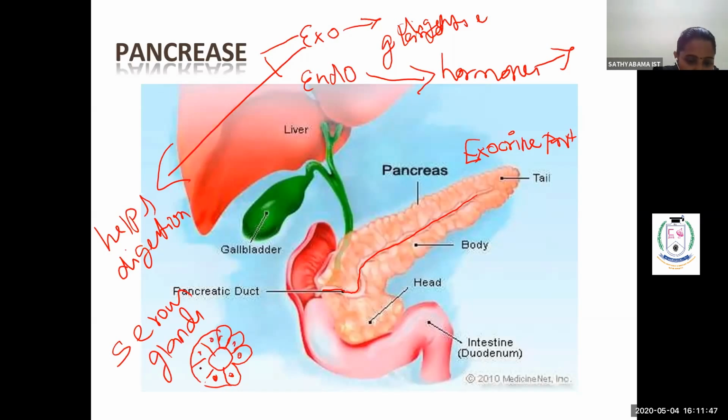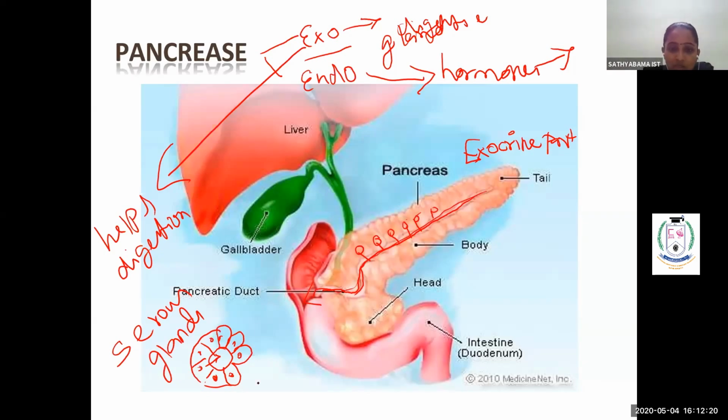They secrete and pour into small ducts, and you have all these serous acini present, all connected with the duct to the main duct. This main duct will carry the digestive juice secreted by the exocrine part of the gland, and that is taken into the pancreatic duct and poured into the duodenal opening.